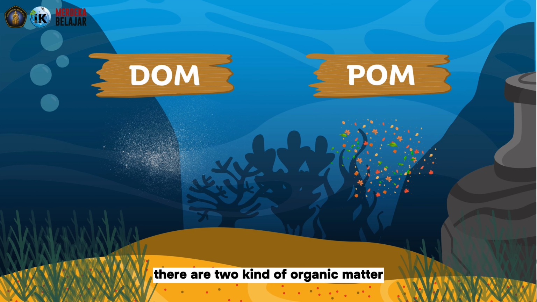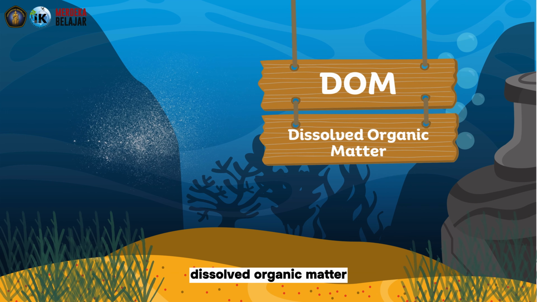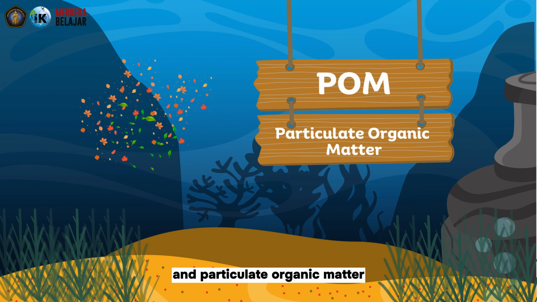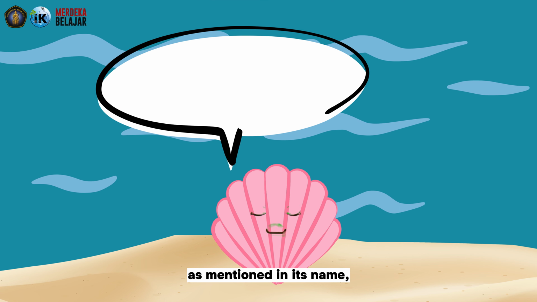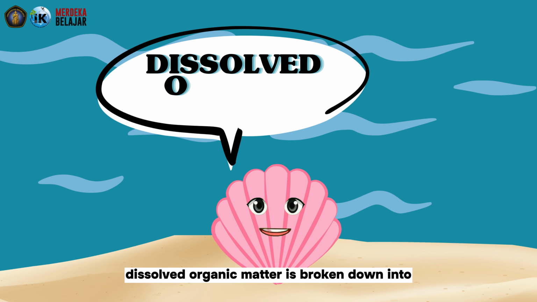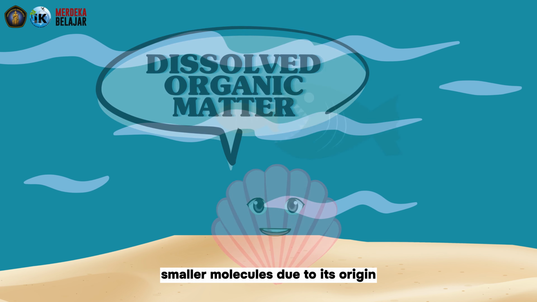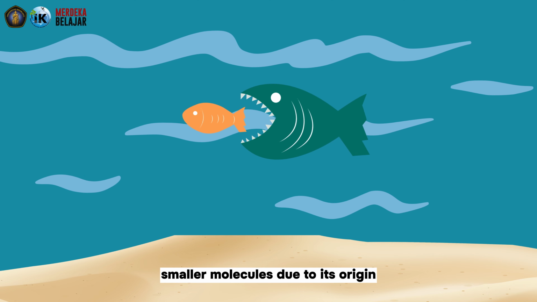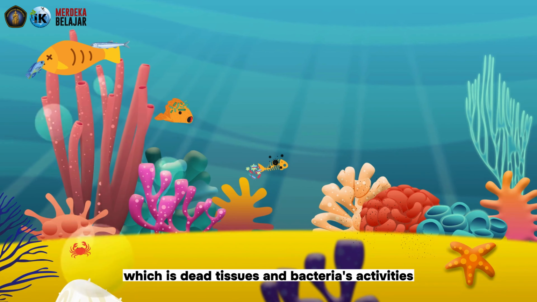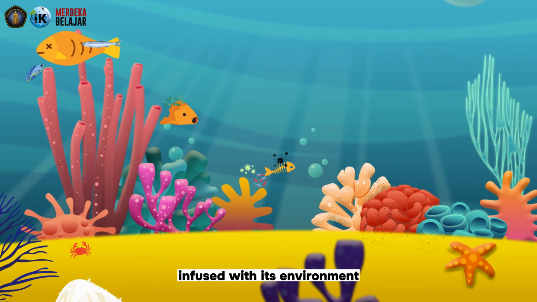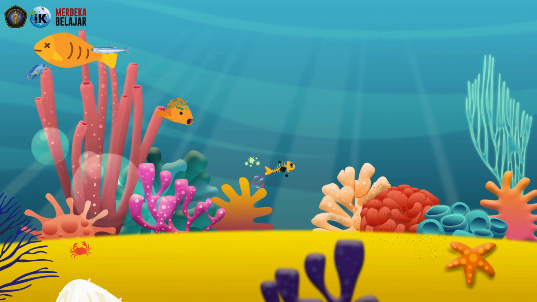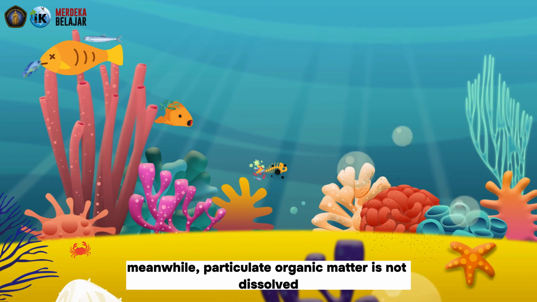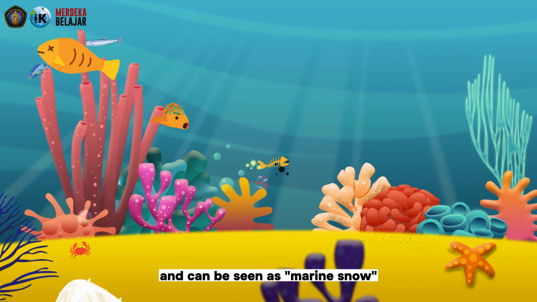There are two kinds of organic matter: dissolved organic matter and particulate organic matter. As mentioned in its name, dissolved organic matter is broken down into smaller molecules due to its origin, which is tissues and bacteria's activities, and fuses with its environment. Meanwhile, particulate organic matter is not dissolved and can be seen as marine snow.